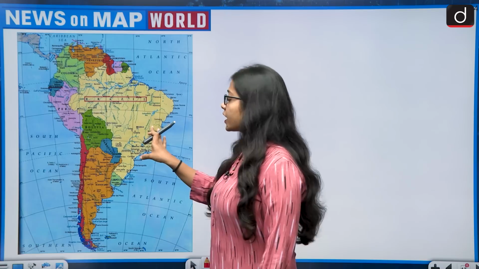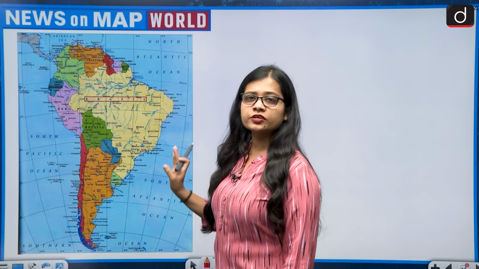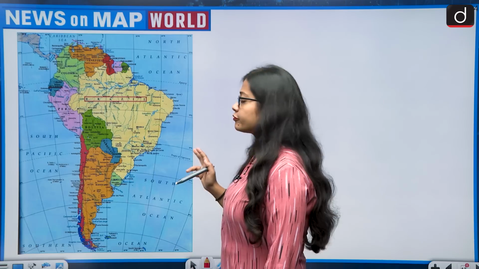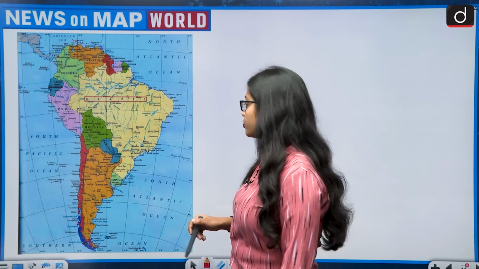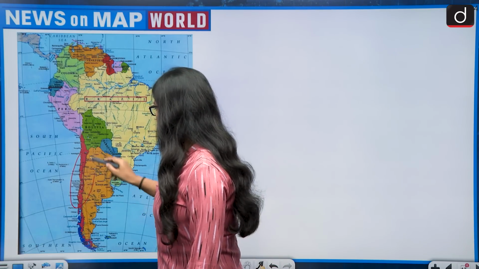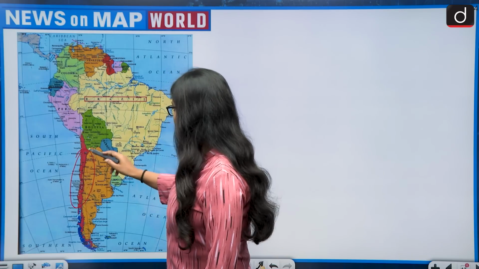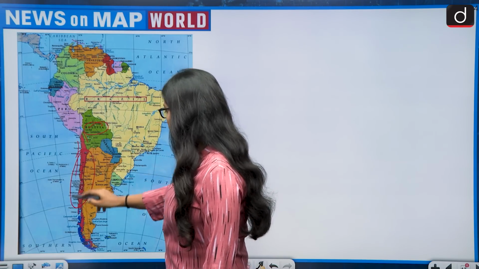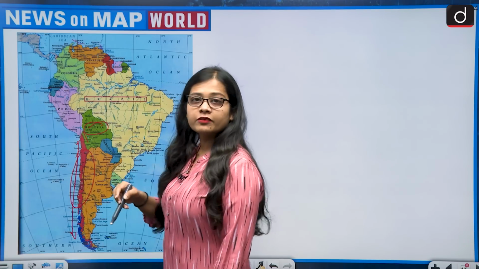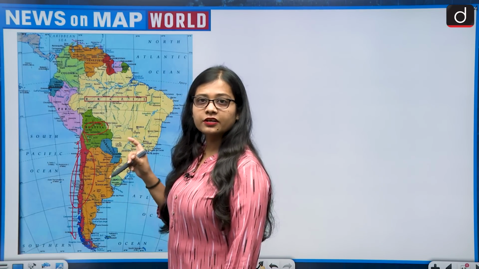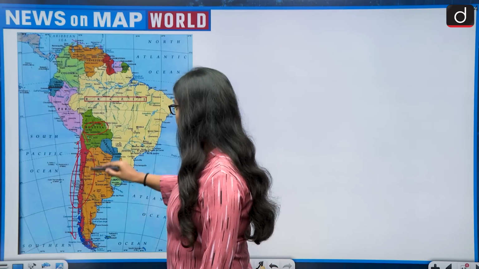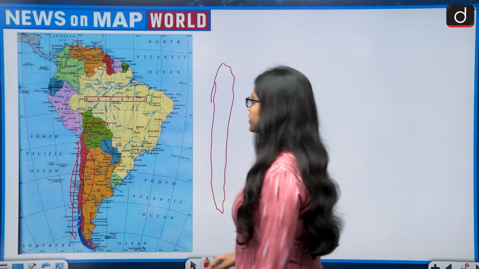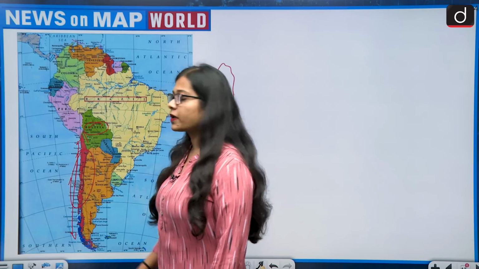And by looking at the map, we would know that Brazil shares its border with almost all the South American countries. But there are a few countries with which Brazil does not share its border, and first of all is Chile. With Chile, it does not share its border because in between lies Bolivia. And when we talk about lengthy countries, Chile is one of the lengthiest countries because it lies like this.